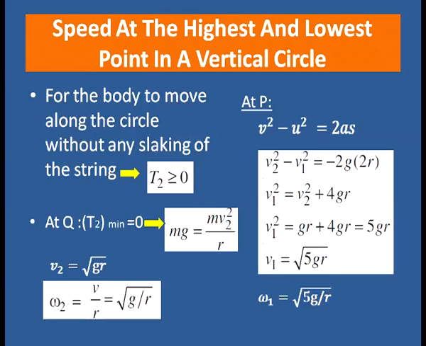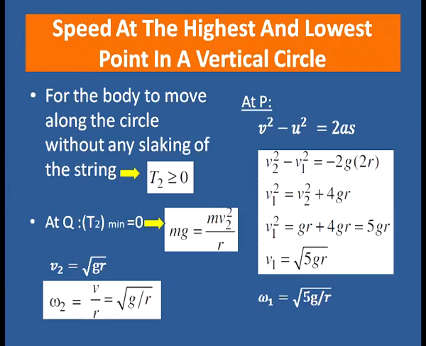Here the minus sign is due to the condition that the particle is moving in upward direction and the acceleration due to gravity is acting in the downward direction. Hence the negative sign comes here, and s, the distance travelled by the body, is the diameter of the vertical circle, that is equal to 2r.